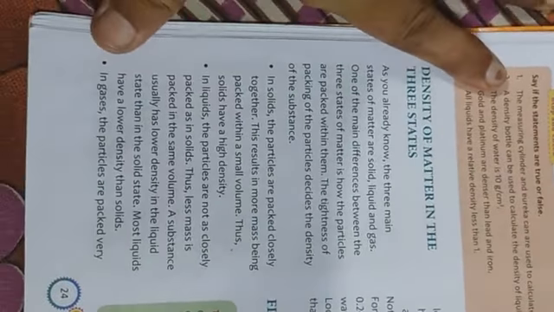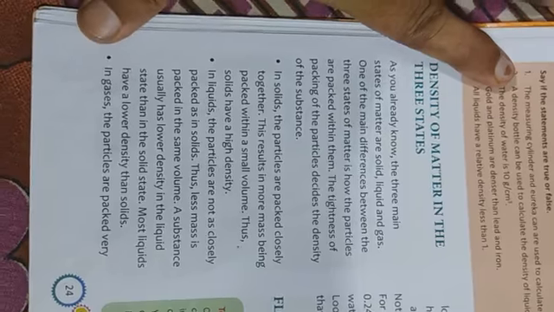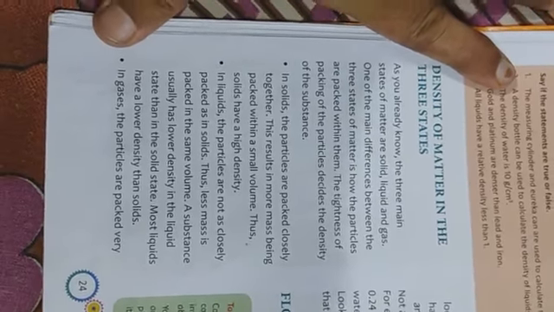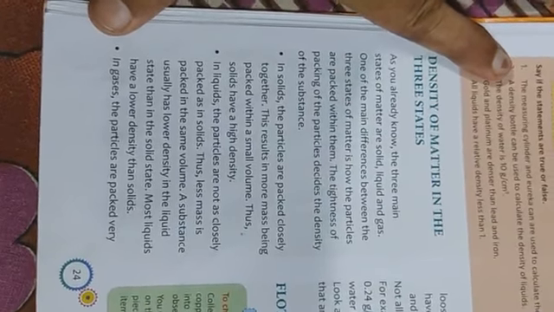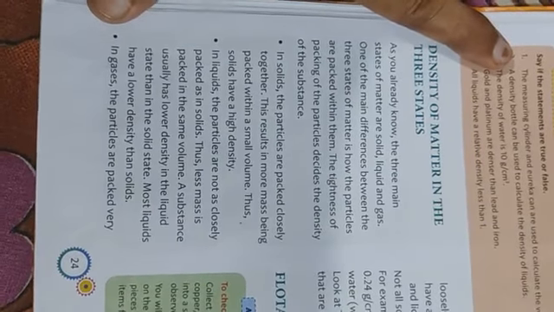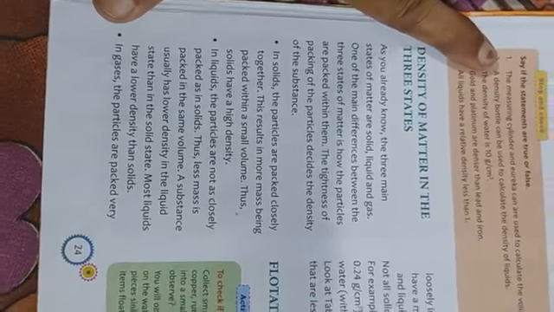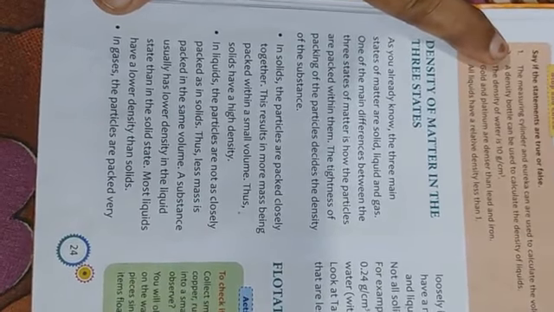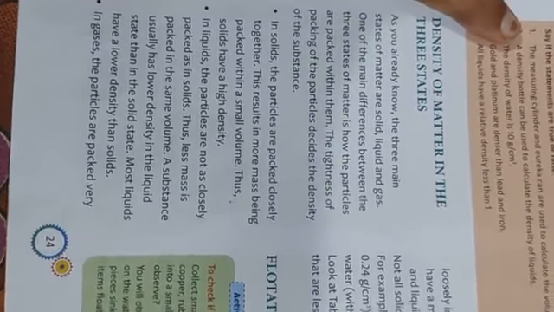And you know very well that there are three states of matter: solid, liquid, and gas. And how can we tell the difference between them? We can do so only depending upon the arrangement of molecules. Okay. So the tightness of the packing of the molecules decides the density of the substance.